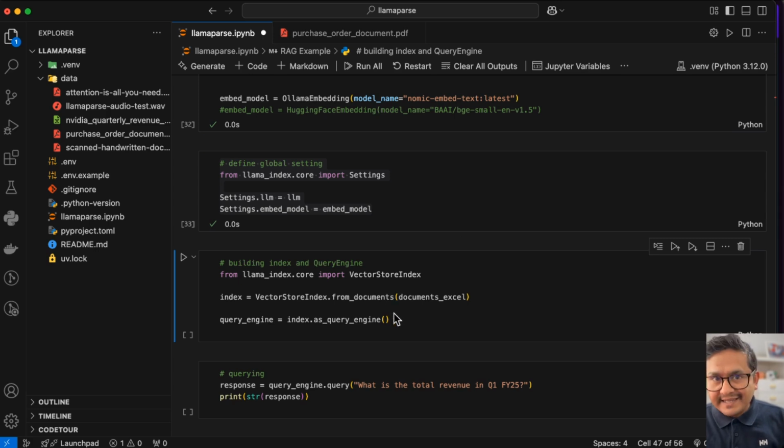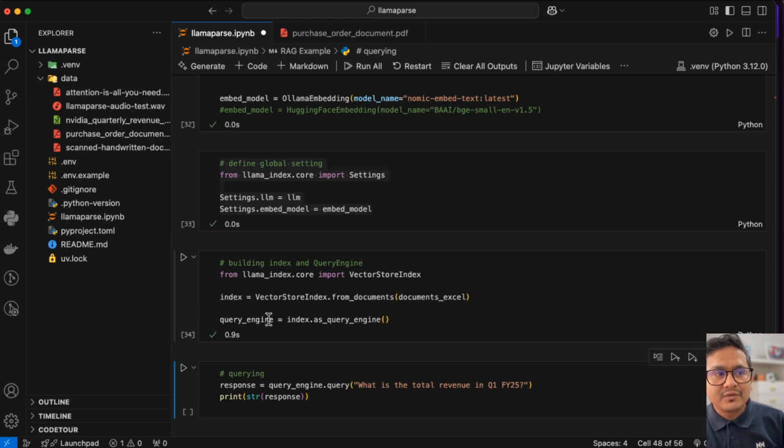And now we can create the index, because we have the LLM, we have the embeddings, and we need to create the index also, right? For the index, we are just using the vector store index from documents, and you can pass in the one that you want to have the questions from. So here I'm just saying documents Excel, so I'm using this Excel file, right?